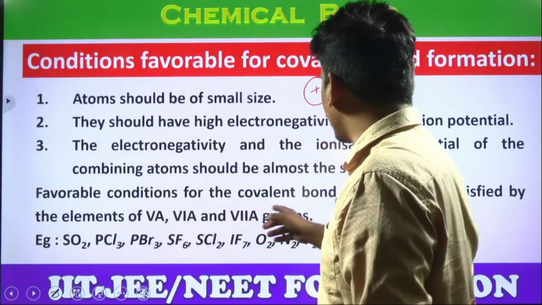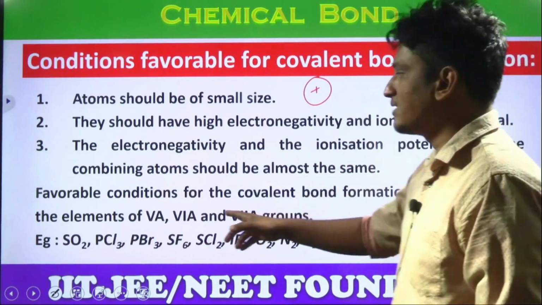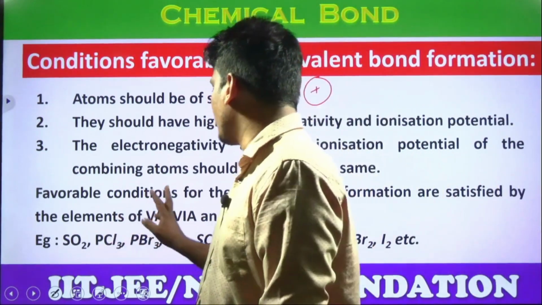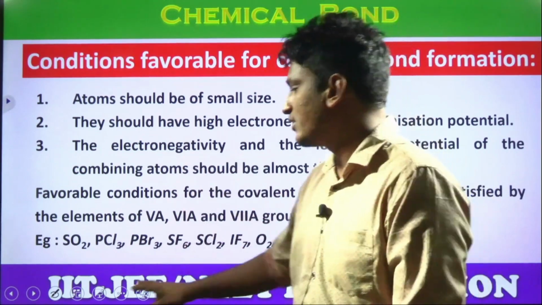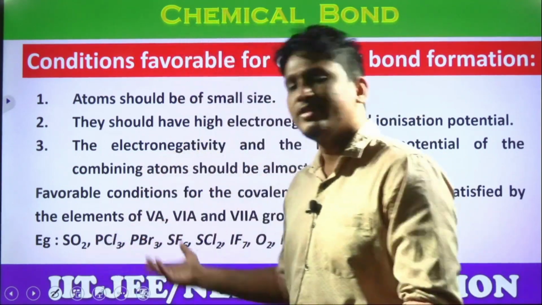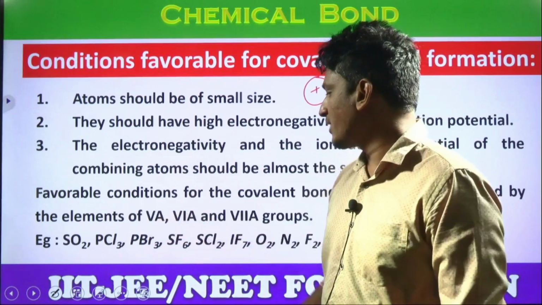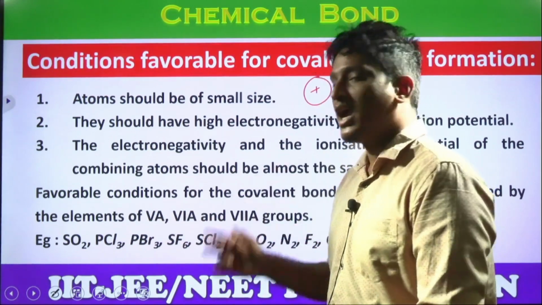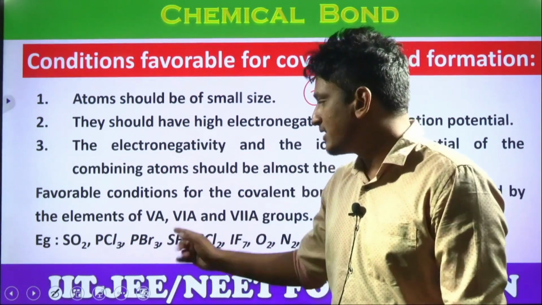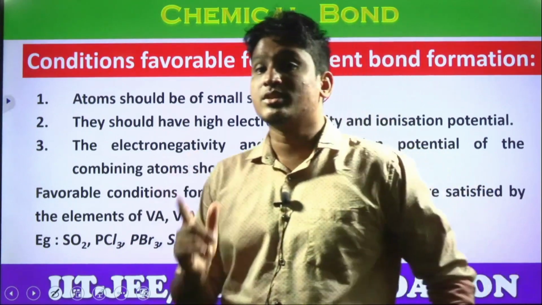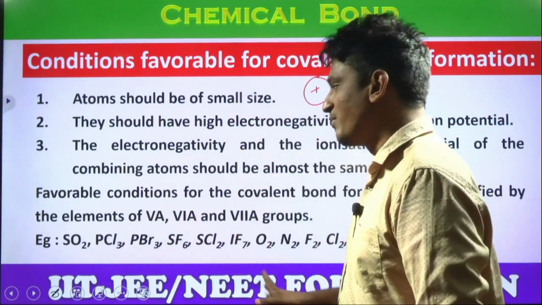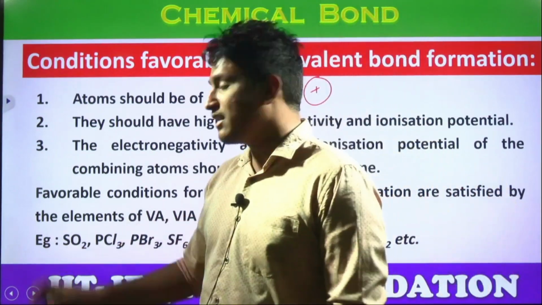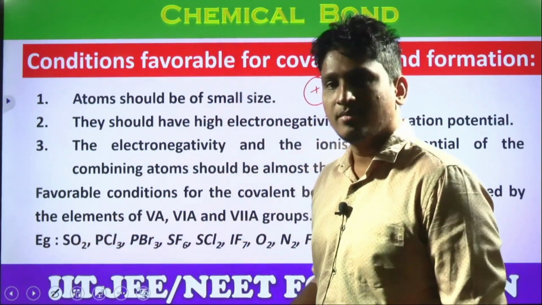So the favorable conditions for covalent bond formation are satisfied by the elements of the 5th, 6th, 7th groups in the old notation, that is the 15th, 16th, 17th group elements, students. Non-metallic groups, yes or no? Nitrogen family, oxygen family, chalcogens and halogens, fluorine. These elements mostly form covalent bonds, not when they combine with metals, but when they combine with other non-metals. For example, look at the examples here. Sulfur dioxide, sulfur and oxygen, non-metals.